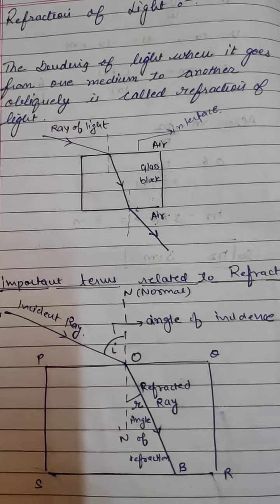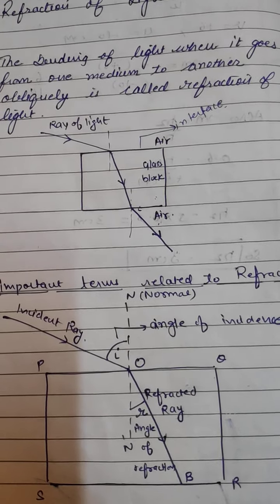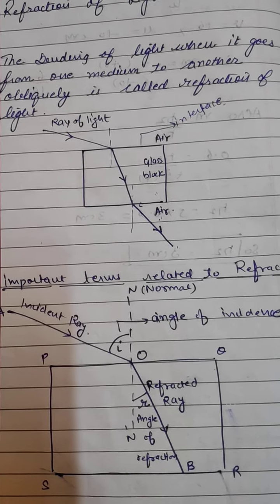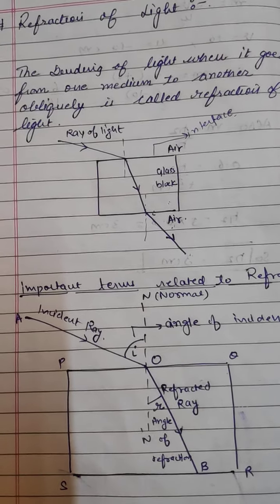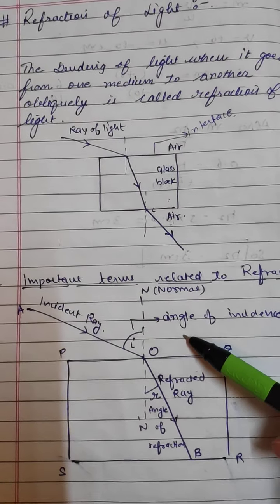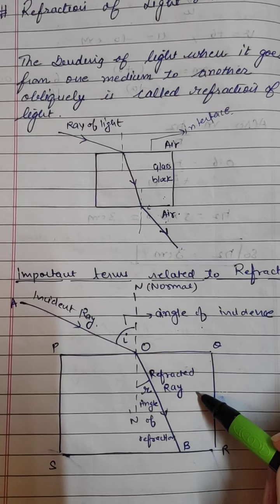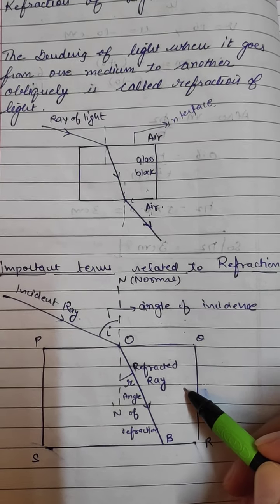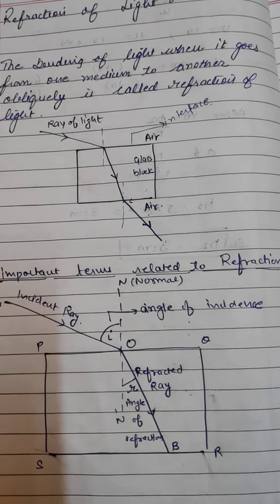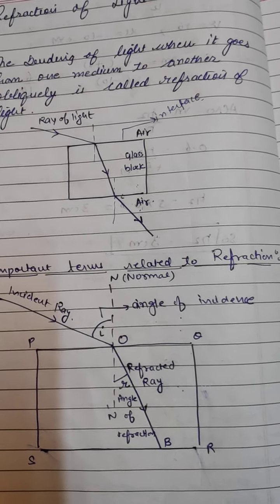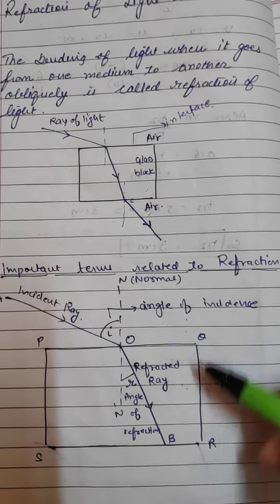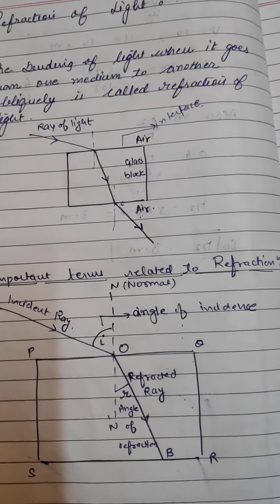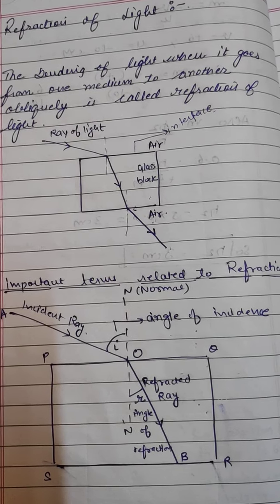Now let's discuss optically rarer and denser medium. Now what is a rarer medium? A medium in which the speed of light is more is called an optically rarer medium. For example, here we have air, here we have glass. In air the speed of light will be more, so it is a rarer medium. And for a denser medium, the speed of light is less as compared to the previous medium, that is air. So this is the denser medium. If we compare air and glass, air is a rarer medium and glass is a denser medium.